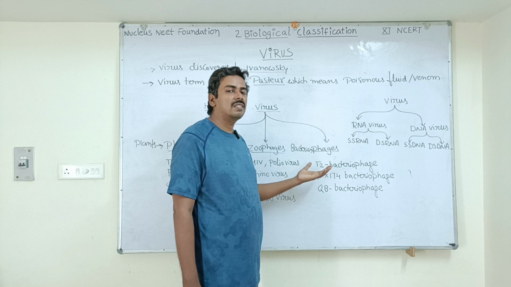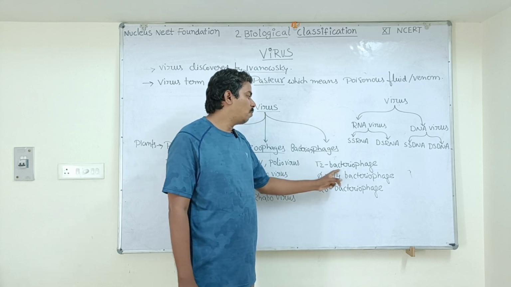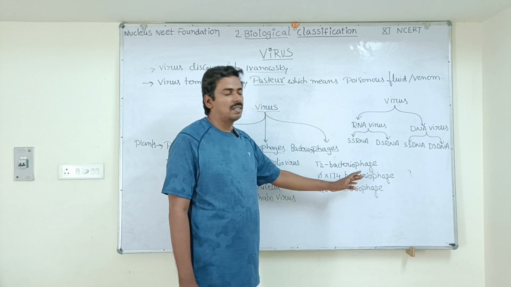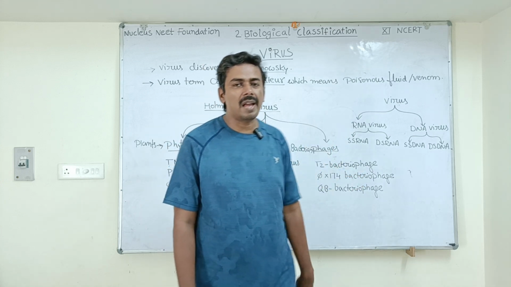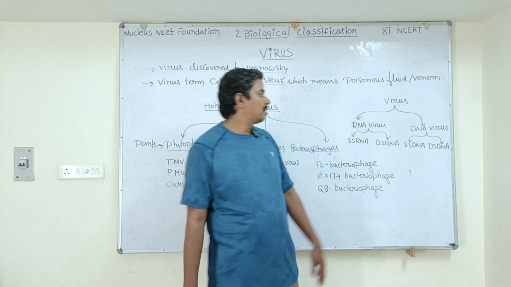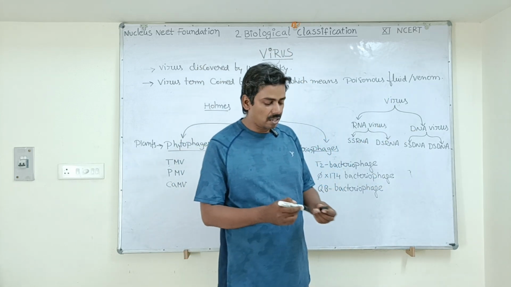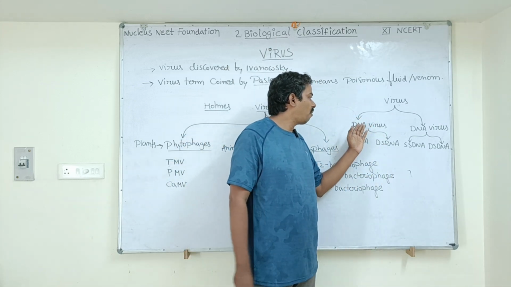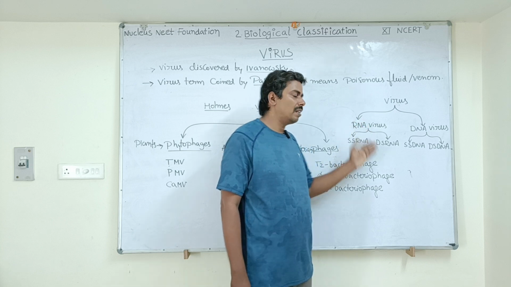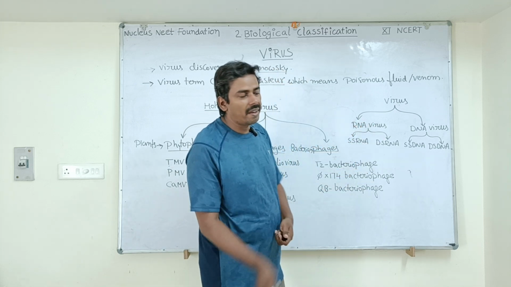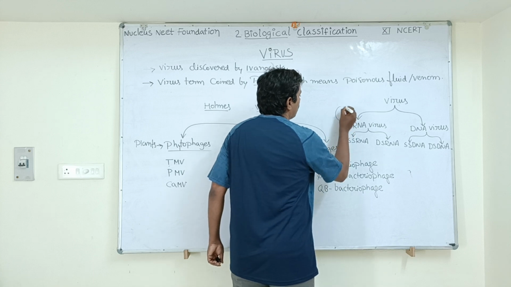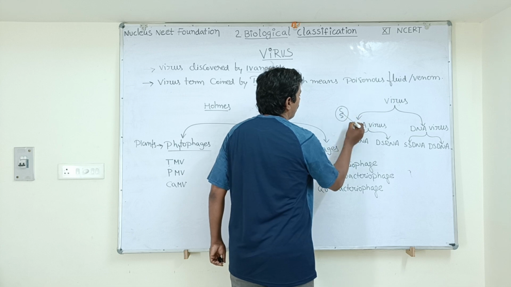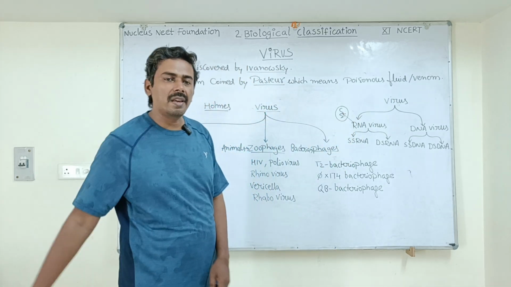Next, the viruses which attack bacteria, phages: T2 bacteriophage, phi X 174 bacteriophage, Q-beta bacteriophage. These are the viruses which attack the bacteria. Next, another classification of virus. Viruses can also be classified based upon the genetic material, whether DNA or RNA. If RNA is present in the virus as genetic material, such viruses are called RNA viruses. So in an RNA virus, what genetic material will be there? Obviously RNA.